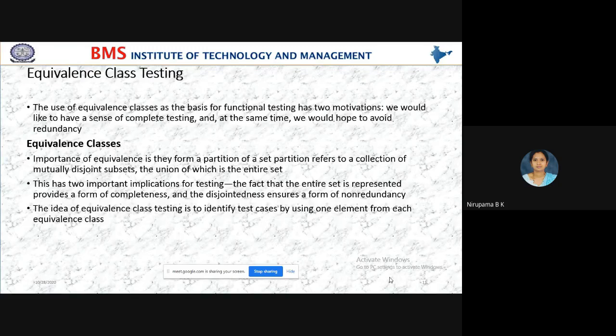Means if you use equivalence testing, we can achieve complete testing, and it avoids redundancy. Yes, students, I'll give you one example. We use rice at our home.